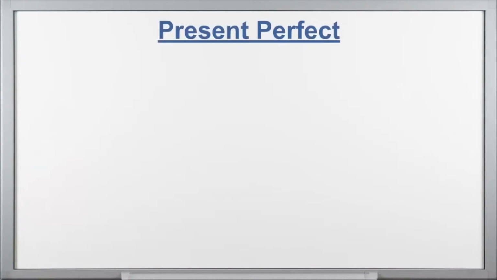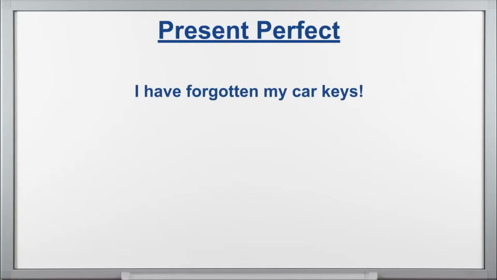Alright guys, so as I said, today we're going to talk a little bit about the present perfect, okay? But before I start with the explanation, start with the examples, I want to show the construction to make it a little bit easier. Here, I have an example of a sentence in the present perfect. I have forgotten my car keys, okay? So how do I construct this sentence?